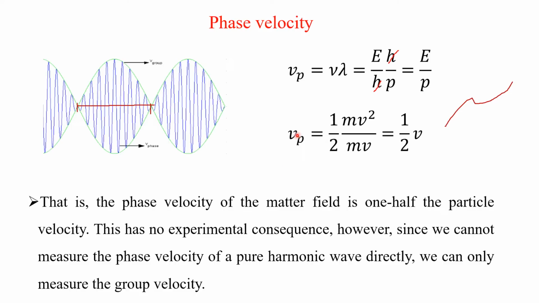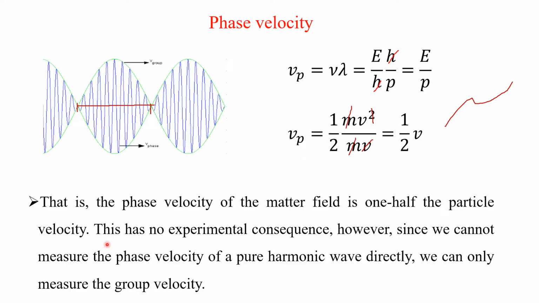So Vp is equal to E, which is half m v squared, divided by p, which is equal to mass into velocity. Here m will get cancelled, and this v will get cancelled with this v squared, so v squared will become v. So you will get half v. That is, the phase velocity of the matter field is half of the particle velocity.